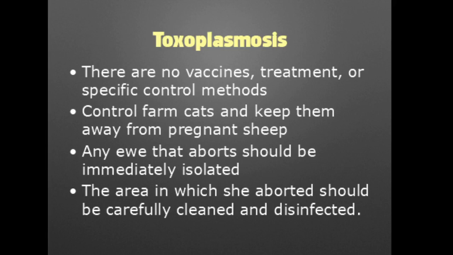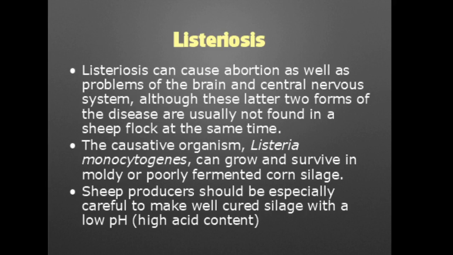Listeriosis can cause abortion as well as problems with the brain and central nervous system, although the latter two forms of the disease are usually not found in a sheep flock at the same time. The organism is Listeria monocytogenes. It can grow and survive in moldy or poorly fermented corn silage.